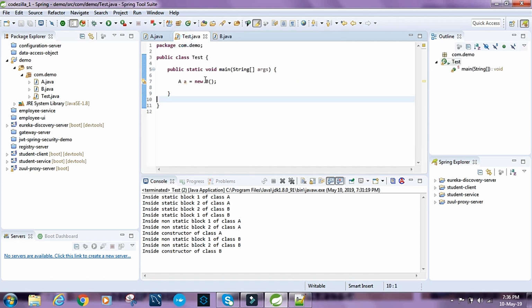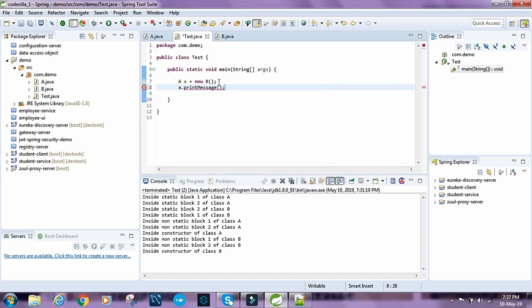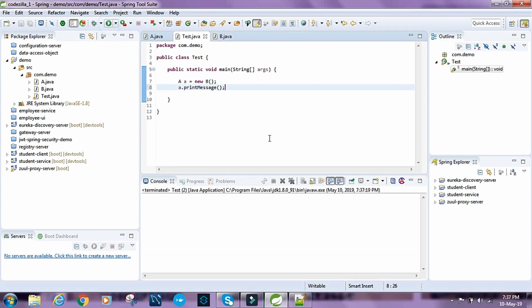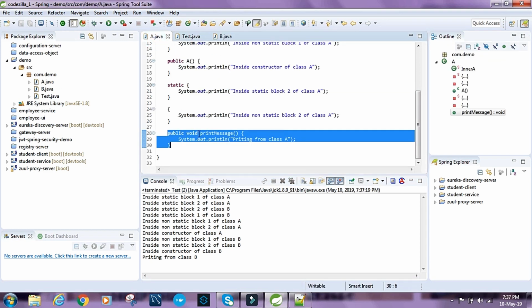and here we create a type which is of A but whose object is of B. So if we call A dot print message, it should be printing class B. So let's run this. So, printing from class B. So this is how overriding works, but let's make this static.